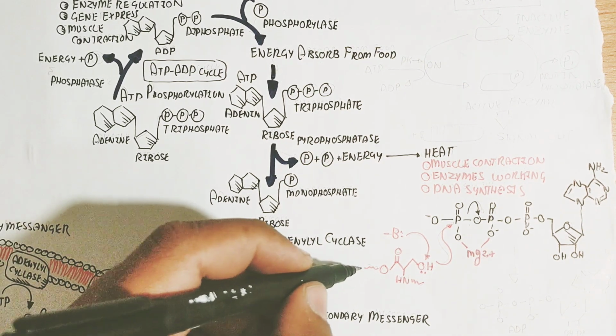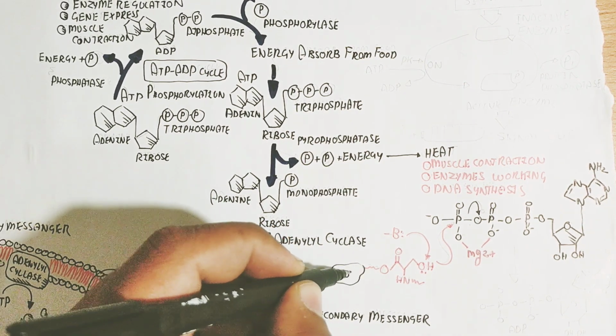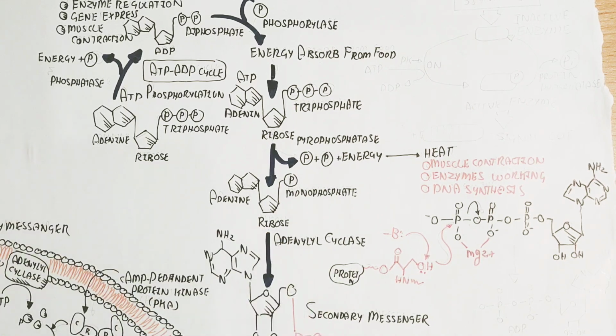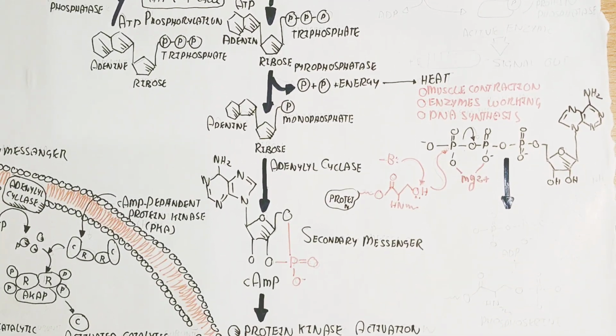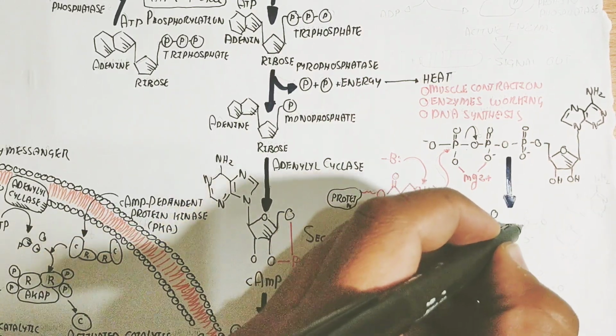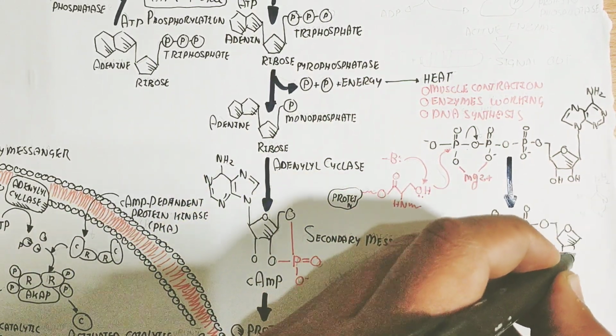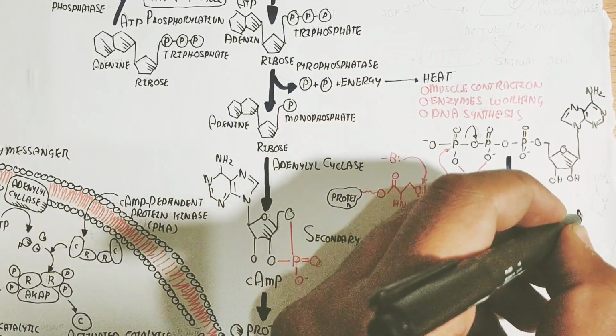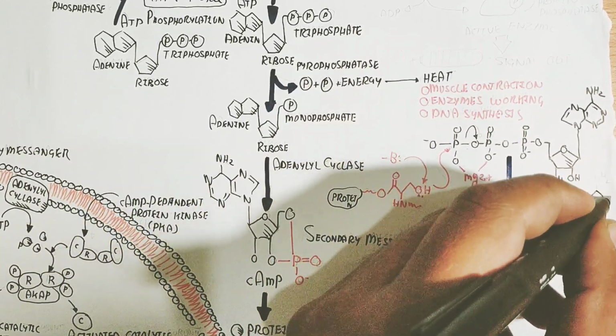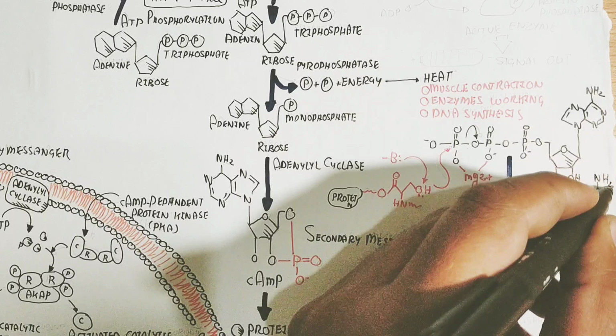Remember, this is a negative ion that takes a proton, and in this way the phosphate group is separated, converting ATP into ADP, while the phosphate group is donated to form phosphoserine.